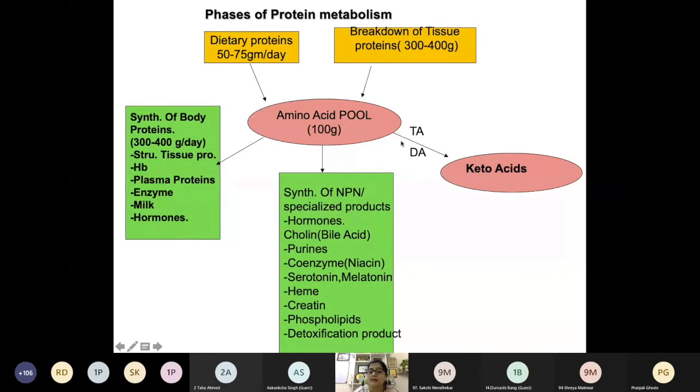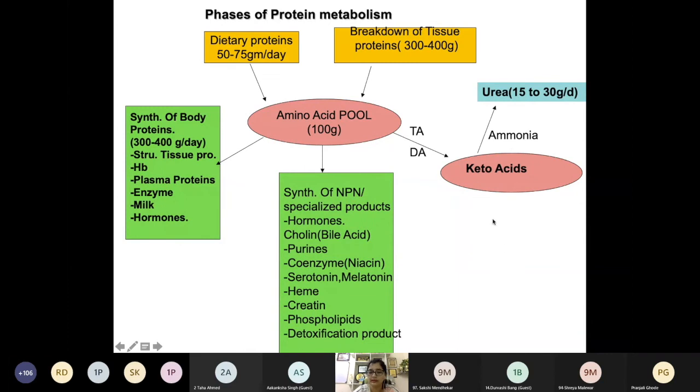As a result of these two reactions we get keto acids, with the removal of ammonia. The ammonia which is removed is detoxified and excreted in the form of urea. Every day 15 to 30 gram of urea is excreted in the urine, formed from ammonia.